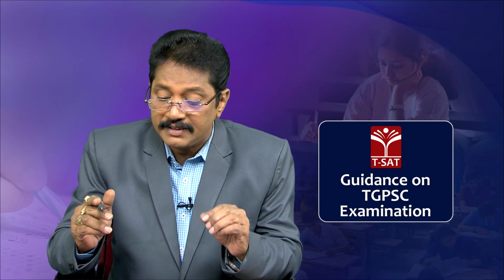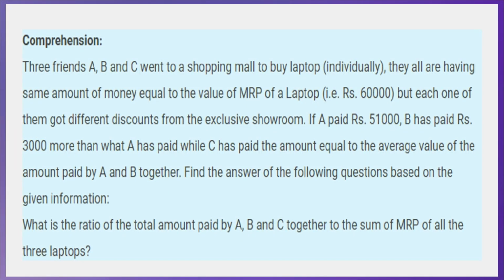If A paid 51,000, he got a 9,000 rupees discount. B has paid 3,000 more than what A has paid, which means B paid 54,000, so he got a 6,000 discount. So A got a 9,000 discount and B got a 6,000 discount, correct?